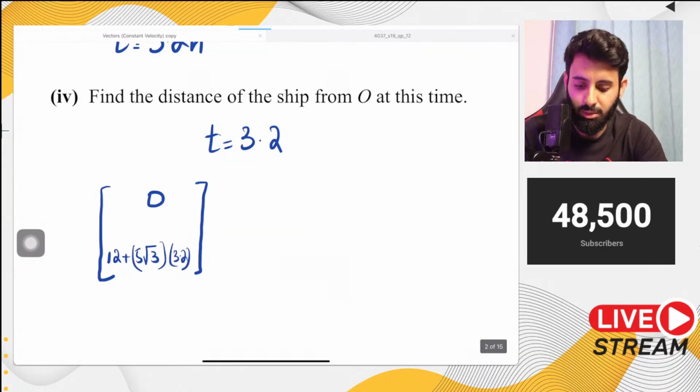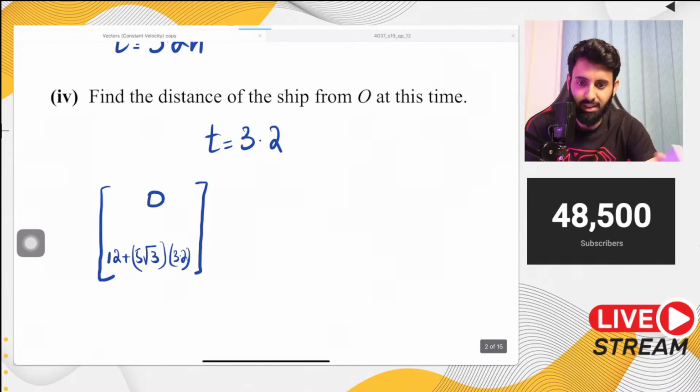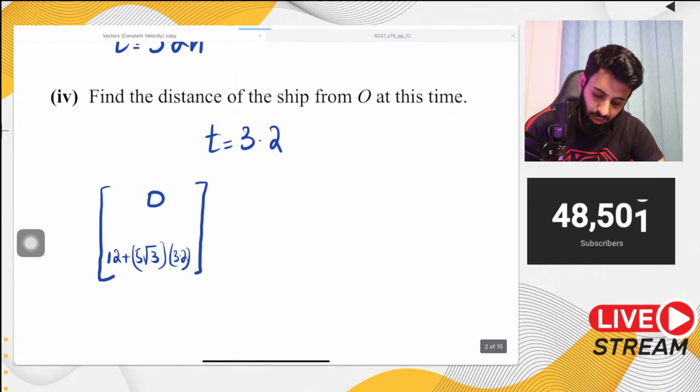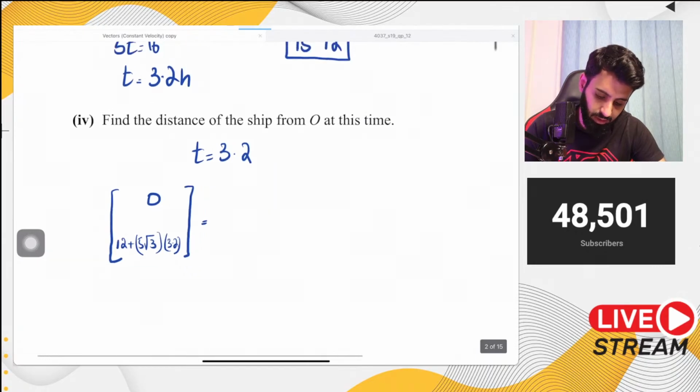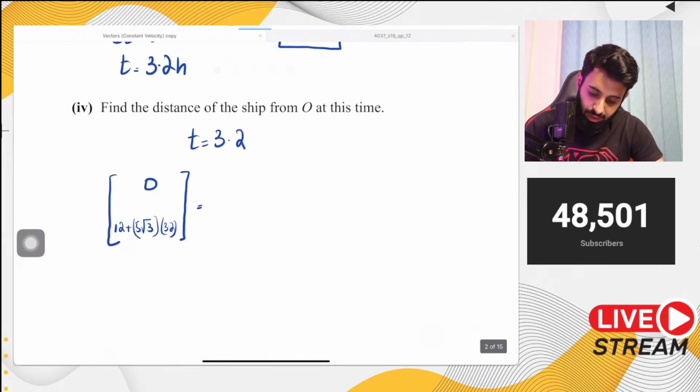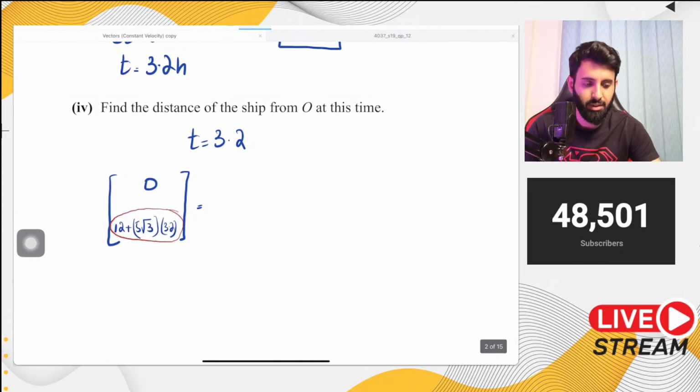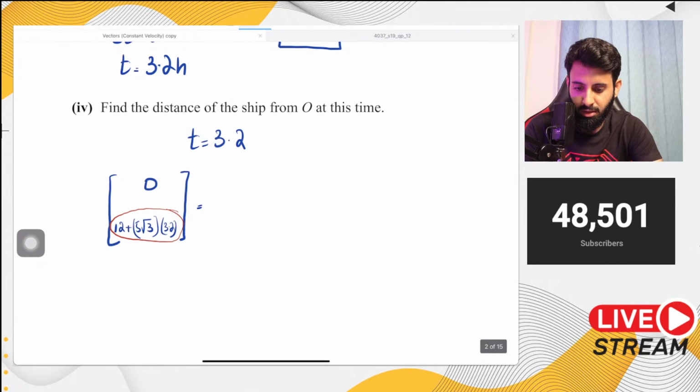Okay, so let's work this out, see what do we get. At the same time, since you need to find out the distance, whatever this component is, that's going to be your final answer as well. So let's work this out: 12 plus 5 under root 3 into 3.2. Why is it that whatever the y component is, that's also the answer to the question? Why is that?